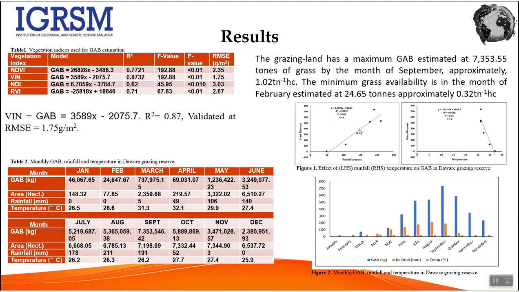This paper also examined the relationship with temperature as well as rainfall within the rainy season. The rainy season is of 6 months. It can be seen that the grass above ground biomass within the rainy season of 6 months is directly proportional to rainfall, while for temperature it is inversely proportional. That means the more rainfall we have, the more grasses grow. The higher the temperature, the less grass we have.